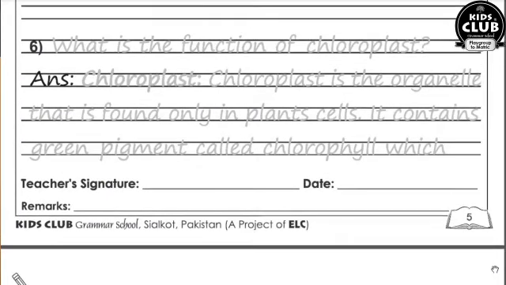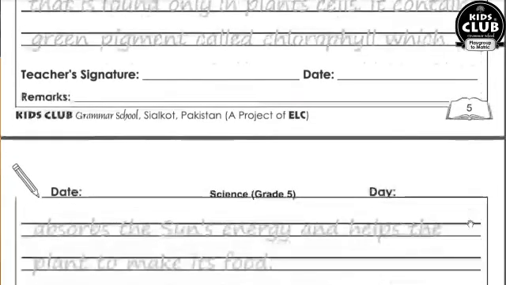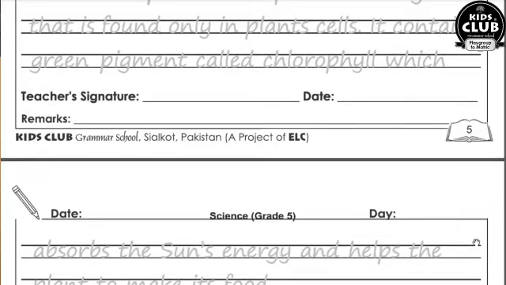Chloroplast is an organelle that is found only in plant cell. It contains green pigments called chlorophyll. इनके अंदर एक green pigment होता है जिसको chlorophyll कहा जाता है. It absorbs the sun's energy and helps the plant to make its food.